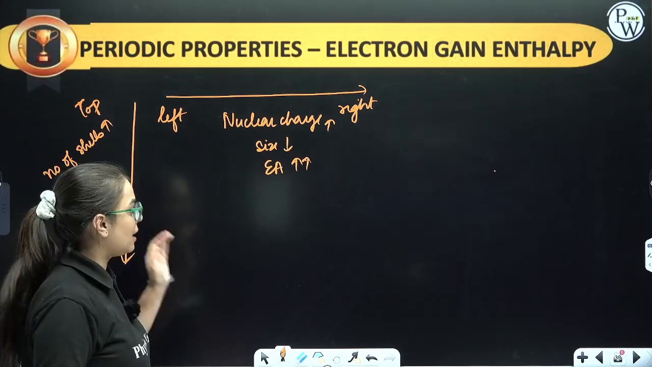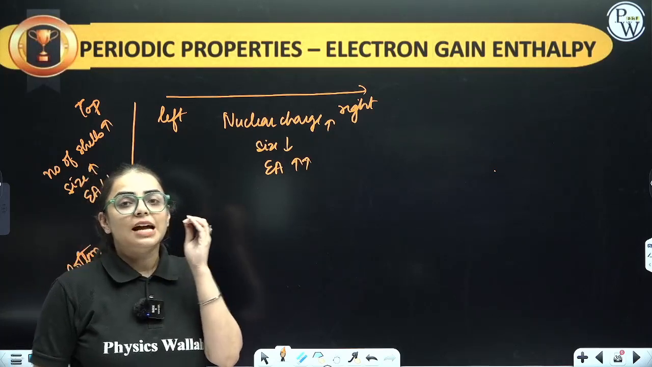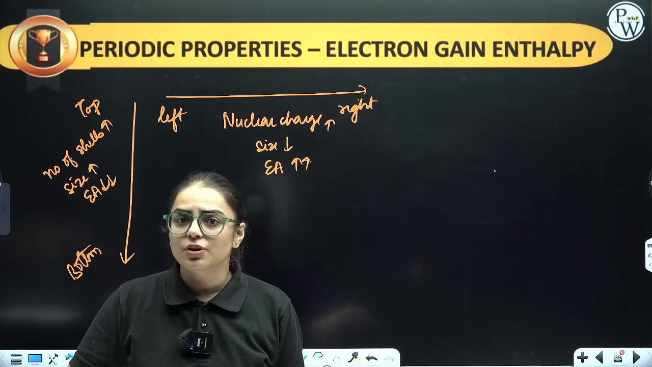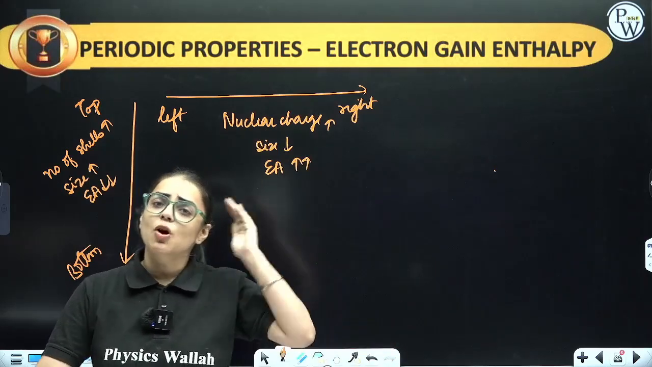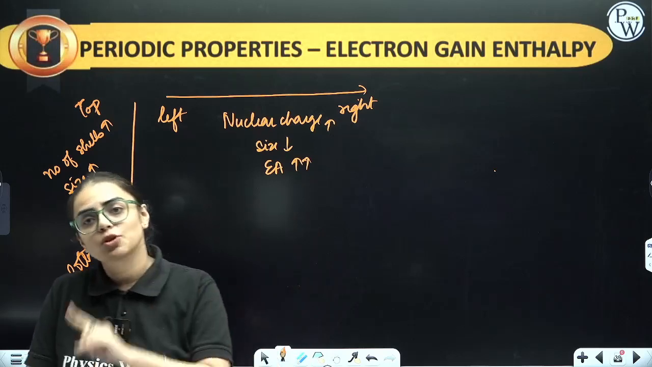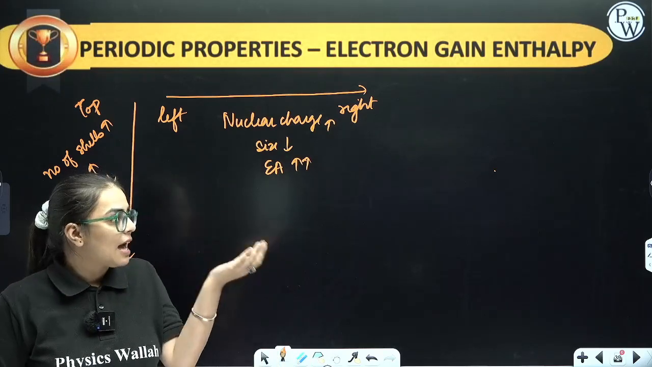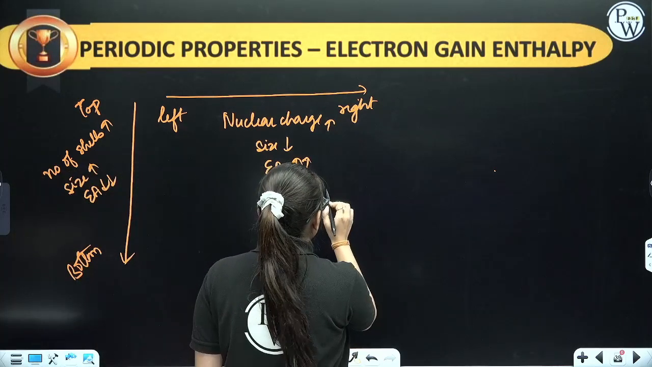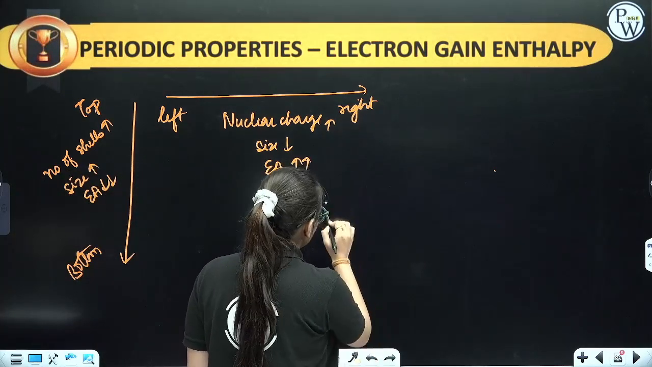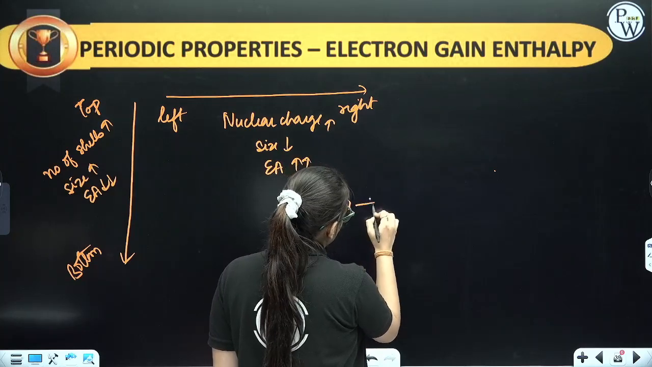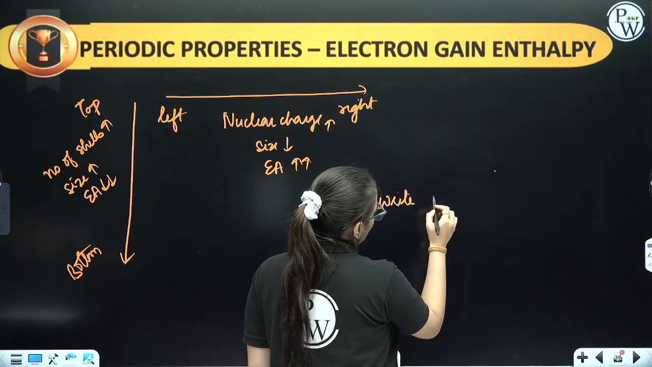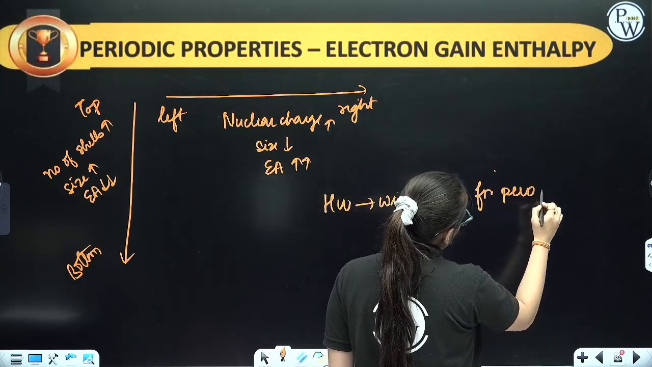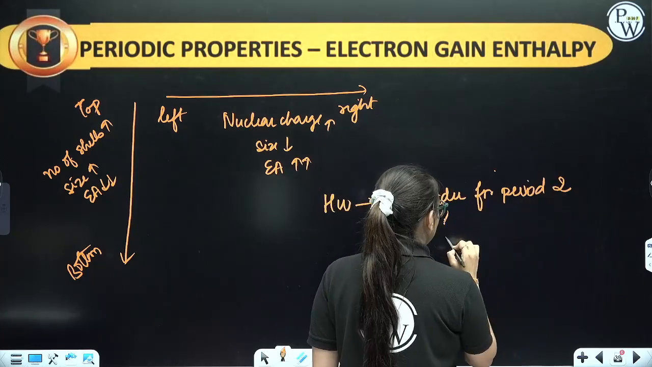Very simple topic. Now see students, there is an exception over here that fully filled, half filled, they will have 0 electron affinity. Why? Because you have to add 1 electron into the outermost shell, and if it is already filled, how will you add? So this is 0 for the ones that have the fully filled and the half filled one. Right everybody? So there is one homework question: write the order for period number second for electron affinity.